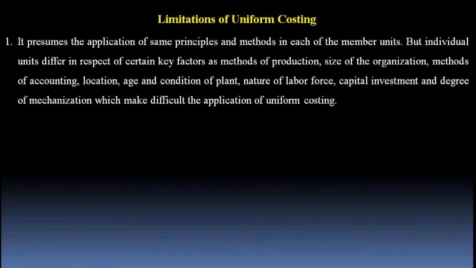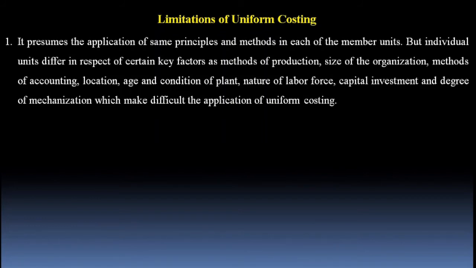See, the concept of uniform costing is based on the use of similar costing methods, principles, and techniques. If the participating companies, I mean the different players of the same industry, differ in certain key areas, like their methods of production are different, their sizes are different, the scheme of mechanization is different, the condition of plant is different, the nature of labor force is different, in that case how will it be easy to have a scheme of uniform costing?